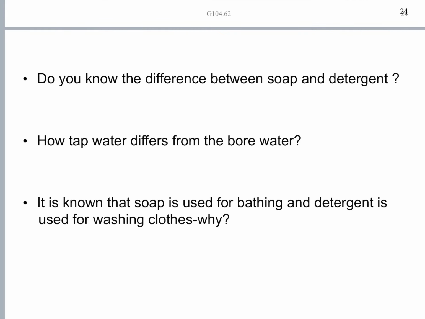It is known that soap is used for bathing and detergent is used for washing clothes. Why so? Let's try to seek answers for these general questions. We are asking these questions to develop your interest in the topic. Focus your mind on this topic.